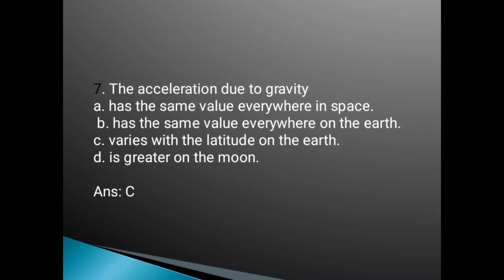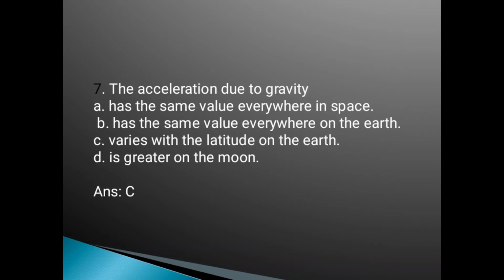Next one, questions based on acceleration due to gravity. Acceleration due to gravity is represented by small g and its value is 9.8 on the surface of the earth. So the acceleration due to gravity: first one, has the same value everywhere in space; second, has the same value everywhere on the earth; third, varies with the latitude on the earth; fourth, is greater on the moon. So you know that small g is varying, so it will not have the same value in space. So first option is wrong.